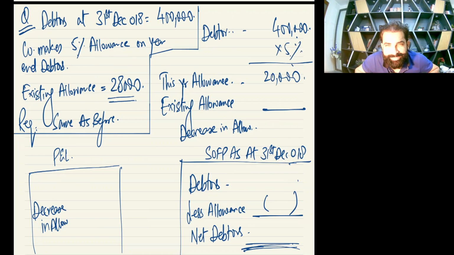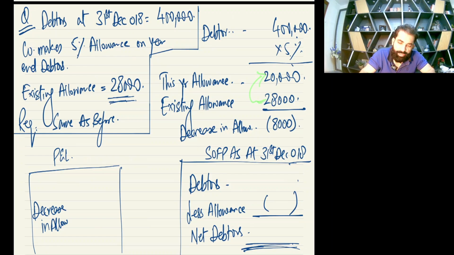Now tell me, is this a new business or an old business? It's an old business. So existing allowance means the last year allowance is already 28,000. Now you tell me, beginning year allowance is 28. From 28 we are going to 20, so it will be a decrease in allowance of 8,000. So here you will have decrease in allowance, and you know decrease in allowance is your income.